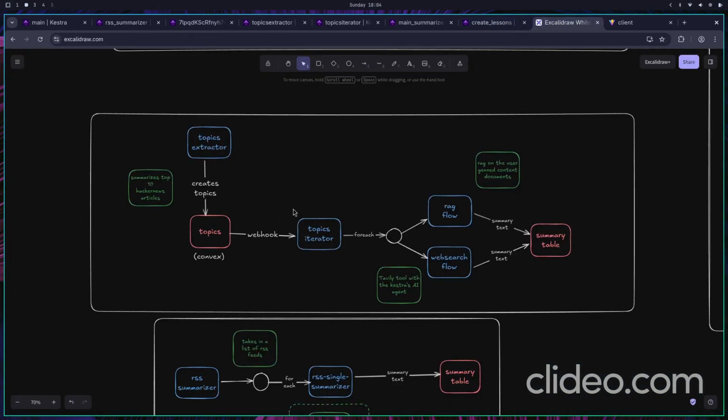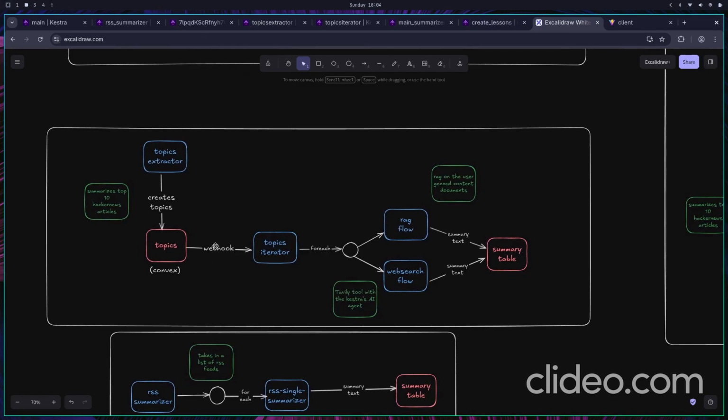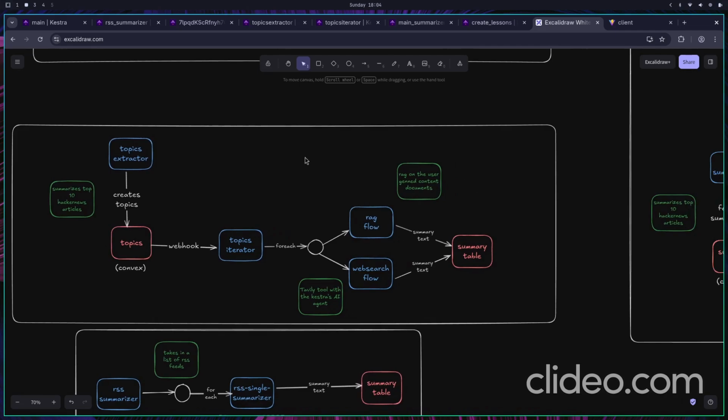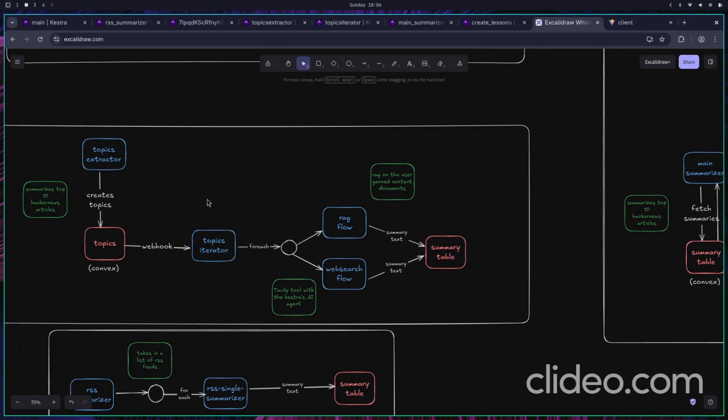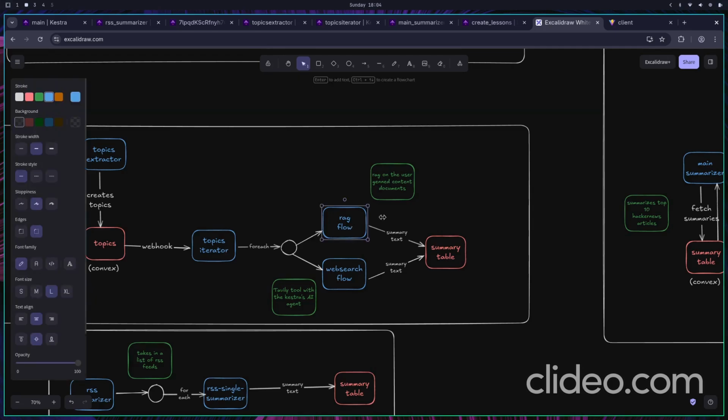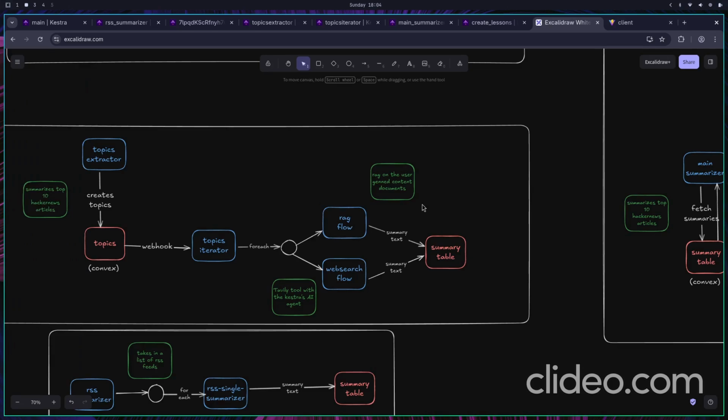Once we have the topics, Convex via the webhook trigger calls the topics iterator workflow. Now this iterator iterates over each topic and then calls two subflows. One is the RAG flow and one is the web search flow. We perform these on each topic, so each flow essentially has the topic as an input.